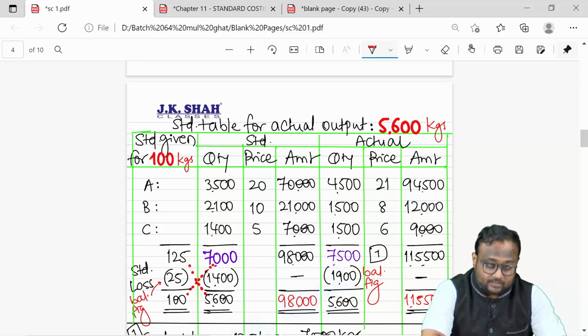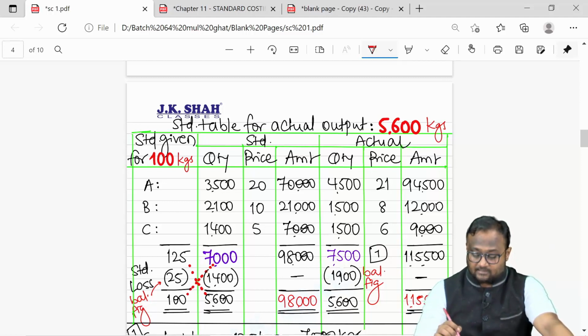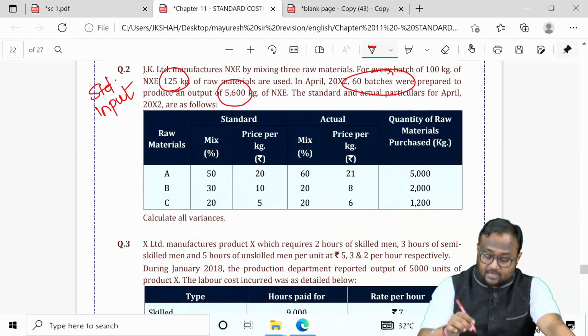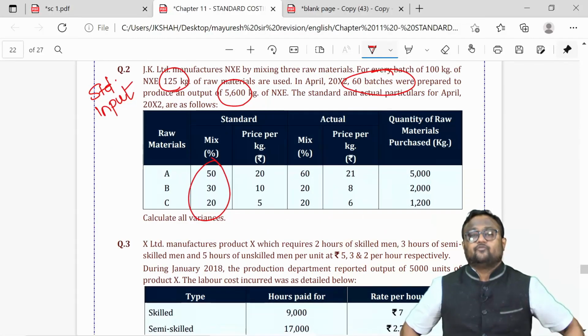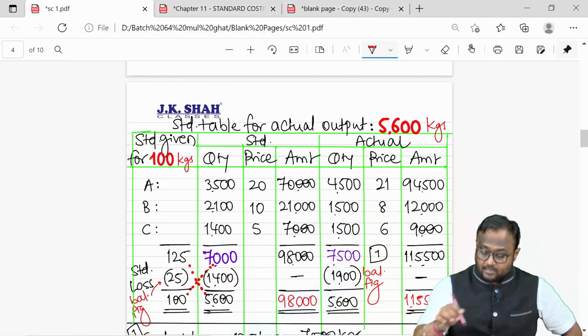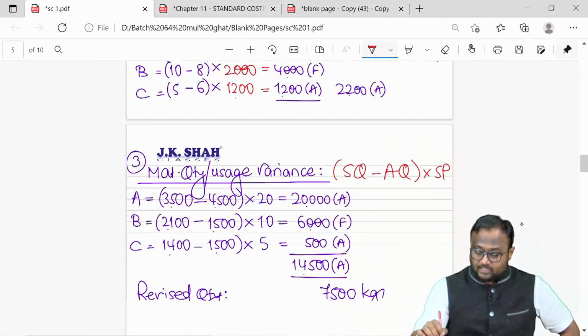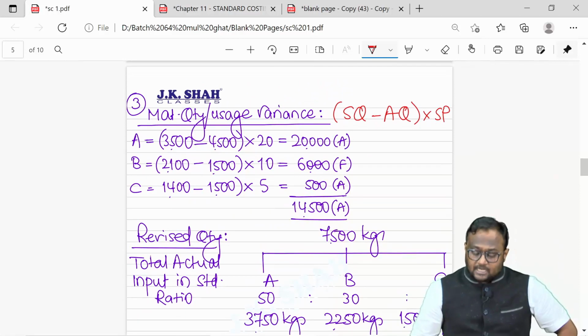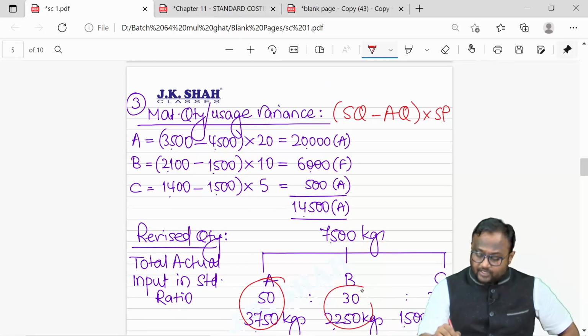So, when I started finding out the reason, I realized that 7,500 was the input, and that input as per standard requirement should have been in the ratio 50-30-20. That means when I input 7,500, I'm okay with 7,500 being input, but that should have been in the ratio of 50-30-20.